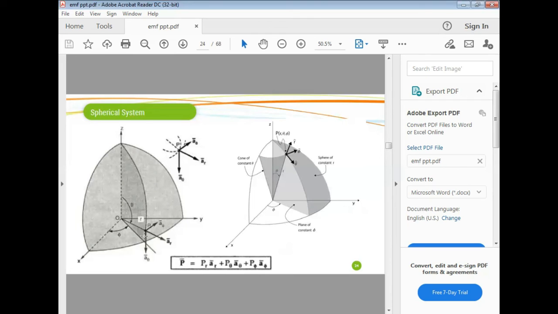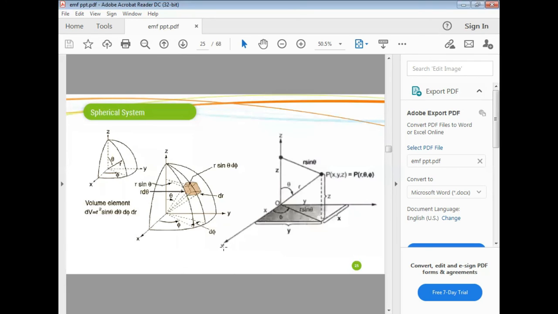So the position vector P is equal to Pr into ar plus P theta into a theta plus P phi into a phi. Here also, for the differential vector, we have to increase theta by d theta. This is d theta.